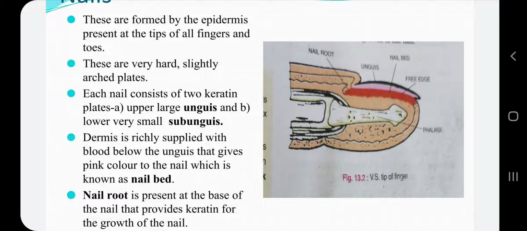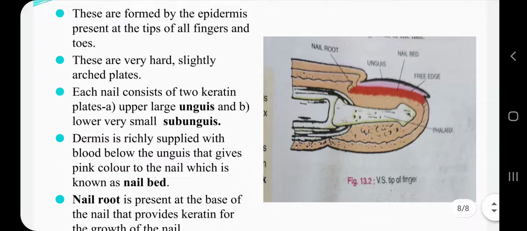Now at the base of the nail the nail root is present, which is formed by the invagination of epidermis. So when epidermis invaginates, the nail root is produced there, and it provides keratin for the growth of the nail. So you can study all these points from the video.